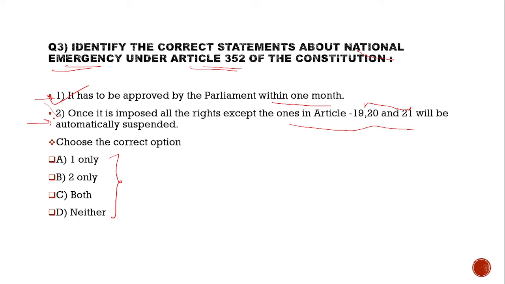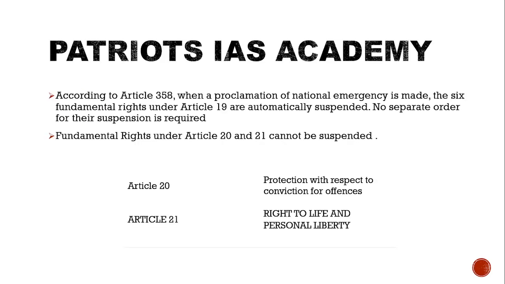Second statement: once it is imposed, all the rights except the ones in Article 19, 20 and 21 will be automatically suspended. This statement is incorrect. According to Article 358, when a proclamation of national emergency is made, the 6 fundamental rights under Article 19 are automatically suspended. No separate order for their suspension is required. But the fundamental rights under Article 20 and 21 cannot be suspended.